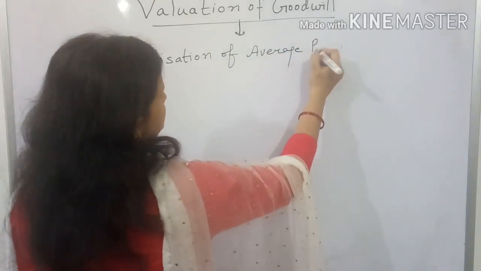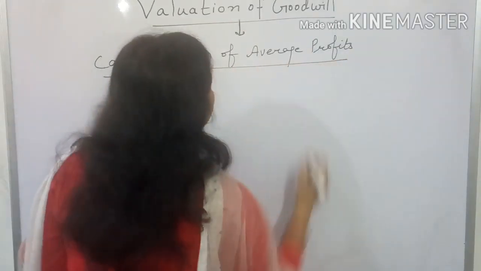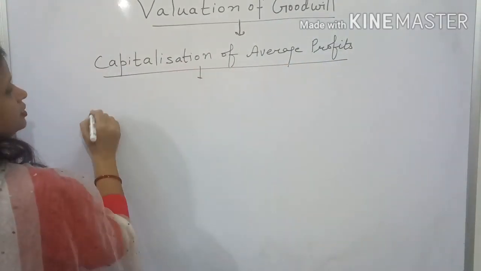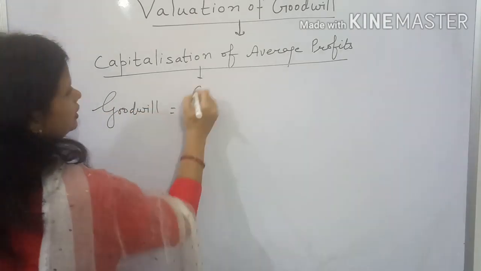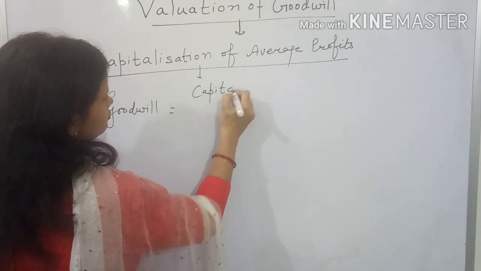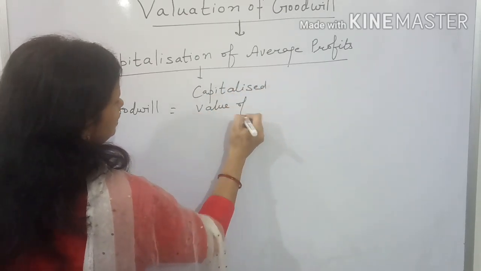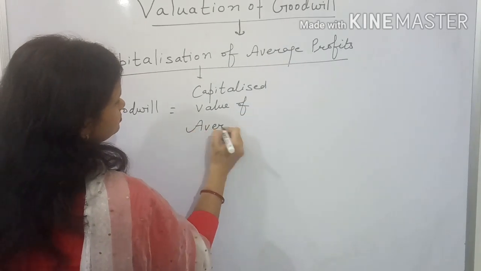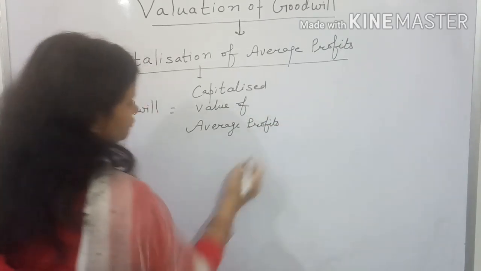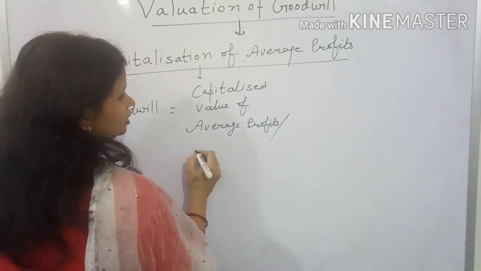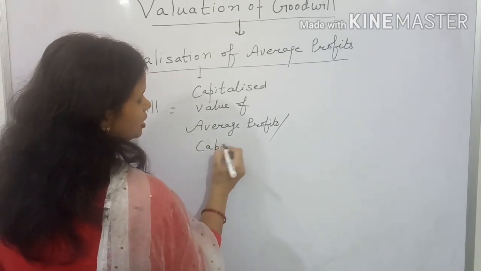According to this method, goodwill is equal to the capitalized value of average profits, and we also call it the value of the business, value of the firm, or the capitalized value of the business.